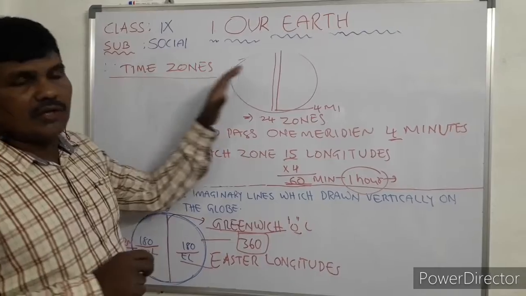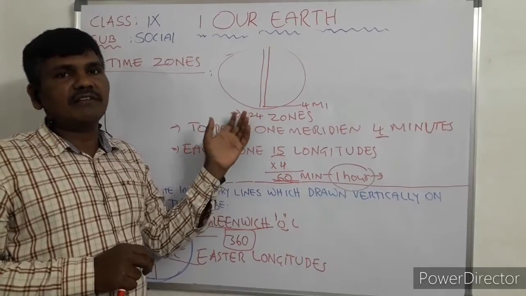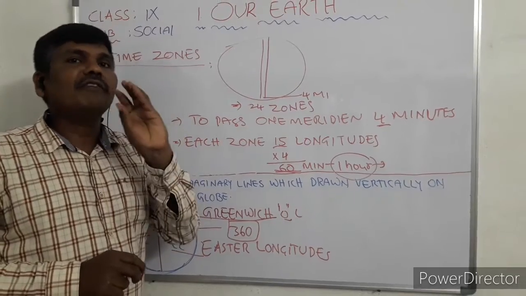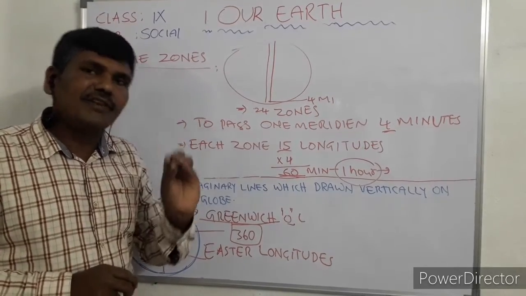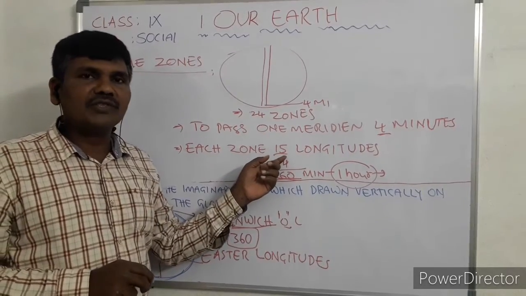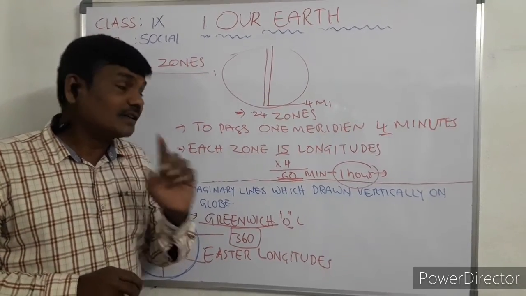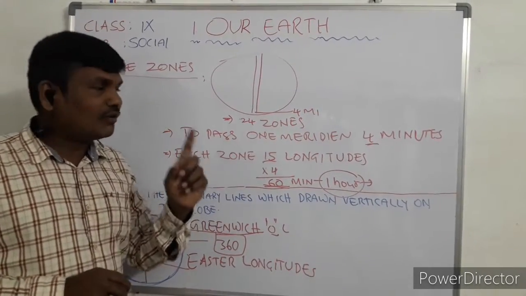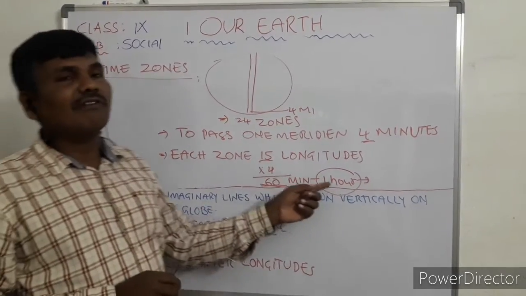Simple time zones: the world geographers divided the total world into 24 time zones. Among them, each zone contains 15 longitudes. To pass one meridian, how many minutes is required for Earth? 4 minutes. So 15 into 4, how many minutes are we getting here? 60 minutes, that is equal to 1 hour.